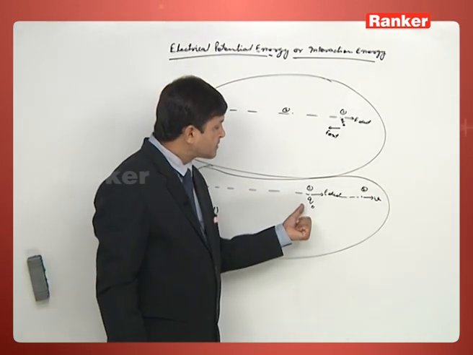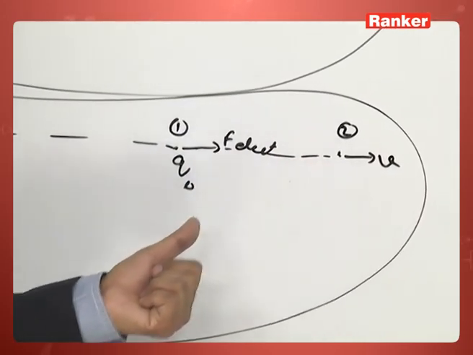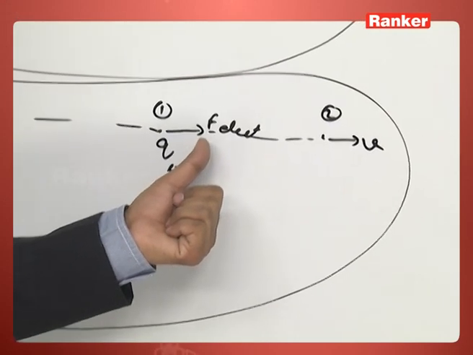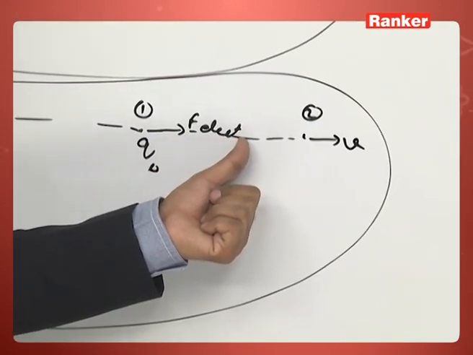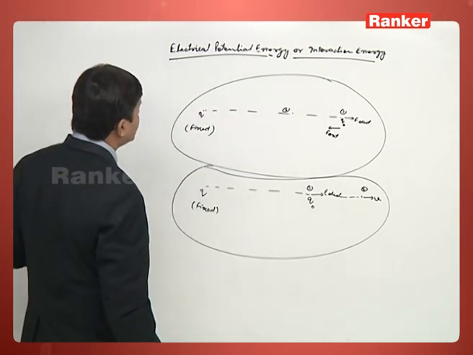So, we can say change in potential energy of a system is the negative of the work done by electrostatic force. So, in general we can define it like this.